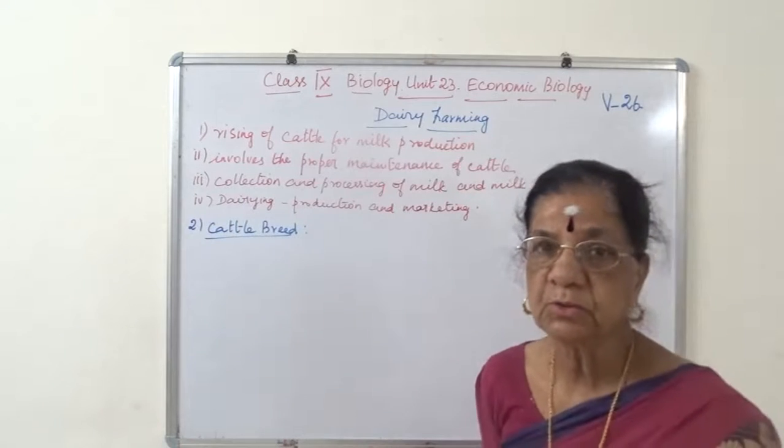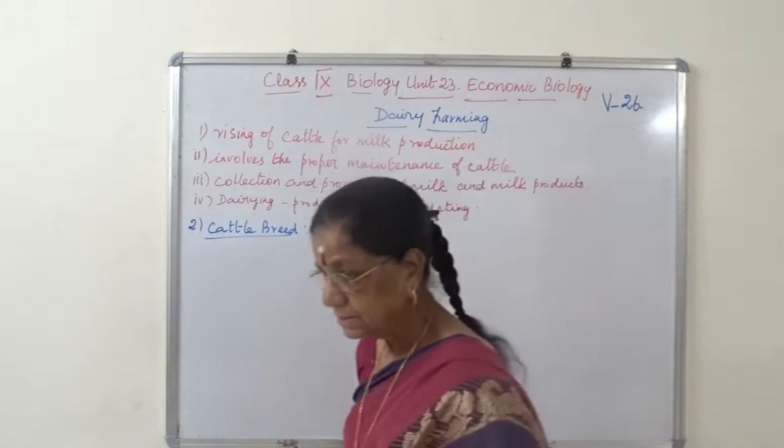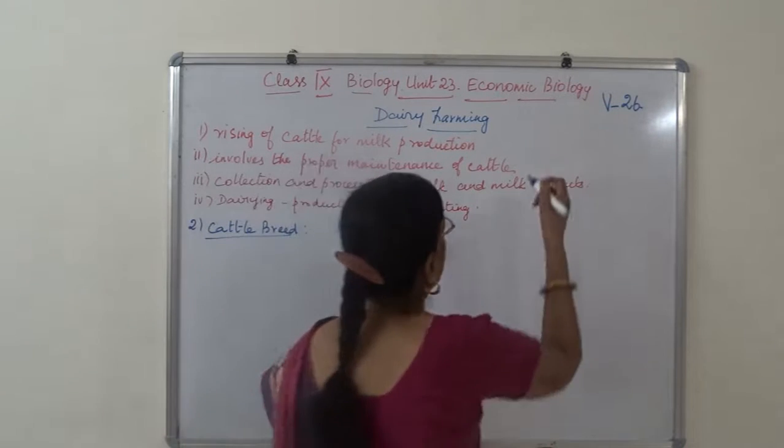Today we are going to do video number 26, as a continuation of our lesson Unit 23, Economic Biology Part 4.